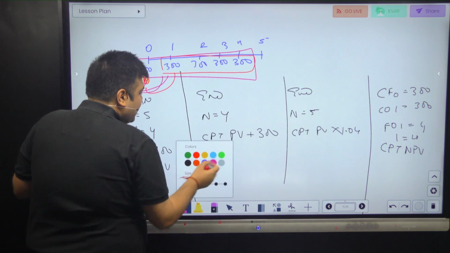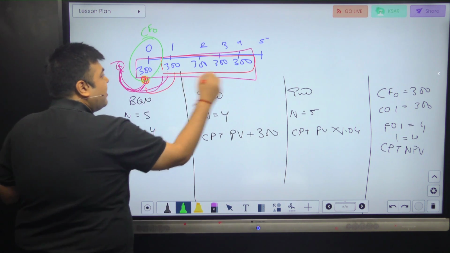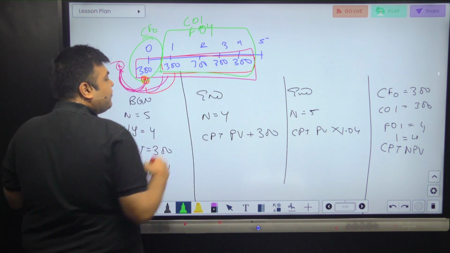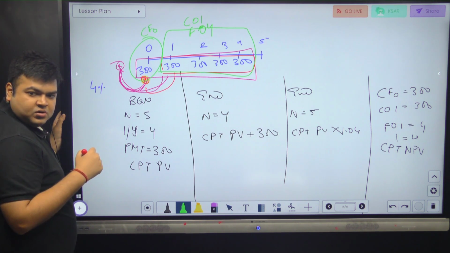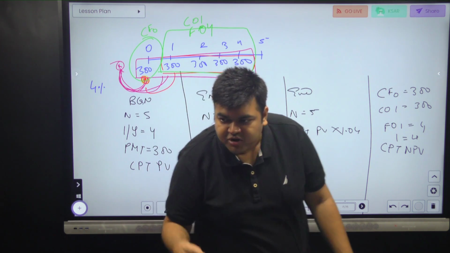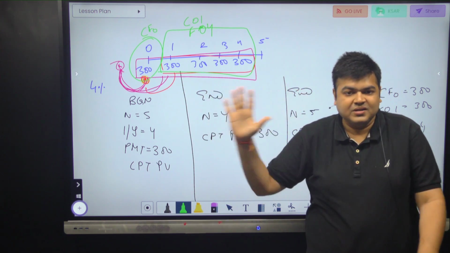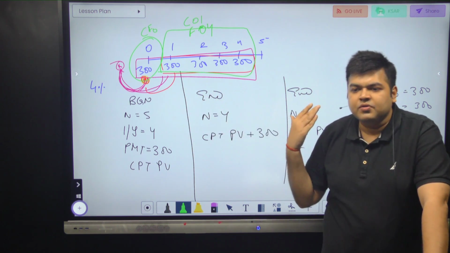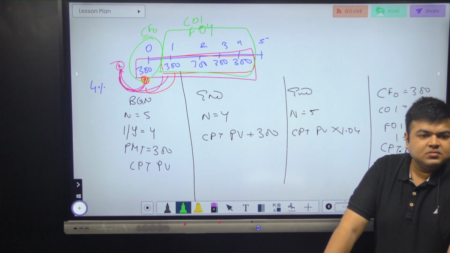Last one, I can use CF0 as the first cash flow 300, and then C01 for 1 to 4. There are 4 C01, so frequency is equal to 4, and compute NPV. Of course, I'll have to enter I as 4. So a single PV I can calculate using 4 methods. Till the time you're absolutely comfortable, where within a second you can calculate all the 4 methods, at least evaluate that these are the 4 methods and this is how it is working, and you're absolutely confident. Any question with a BGN mode, try using all the 4 methods and try to get the same answer. That's how you build confidence.